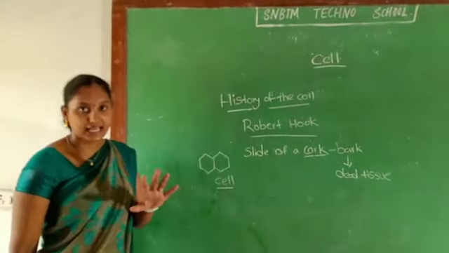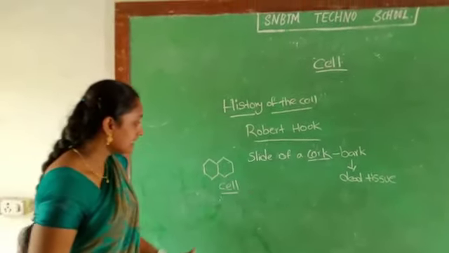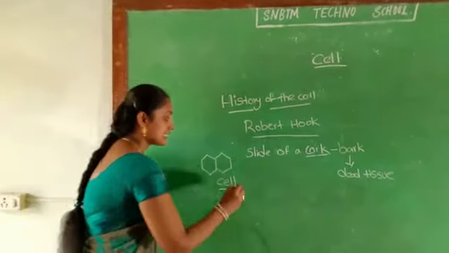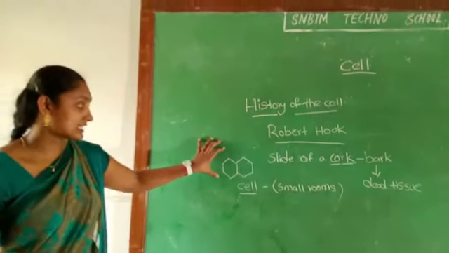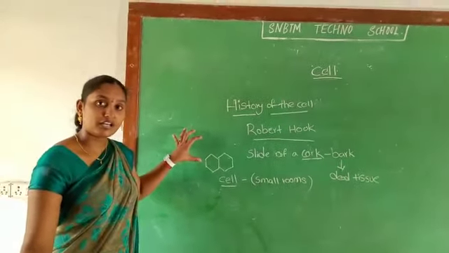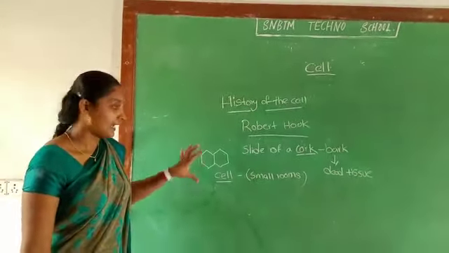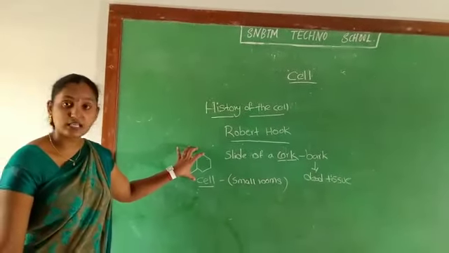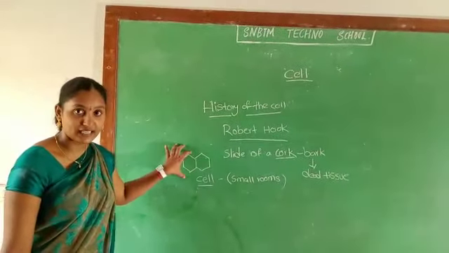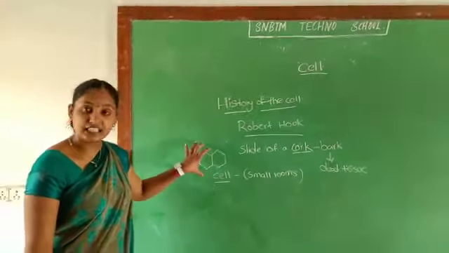Later he named it a cell. What is cell? In his sense, it is a Latin word and means small rooms. He observed a hexagonal structure. Now we know organelles like the nucleus and all this, but at that time he observed hexagonal structures empty inside, with nothing present. He saw them like small rooms, so he named it a cell.